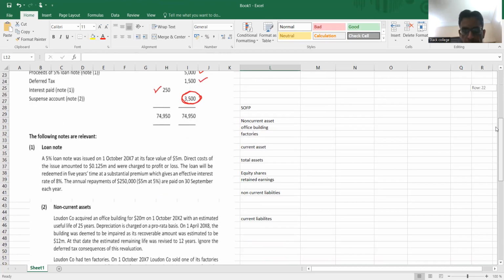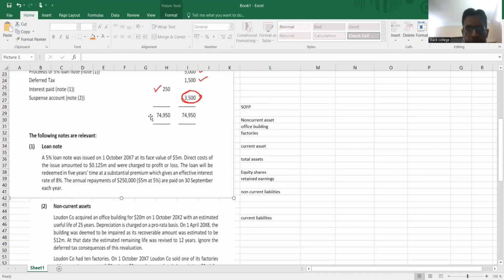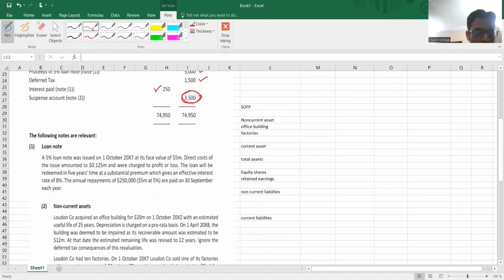So adjustment number 1. Now see, this adjustment is related to IFRS 9. IFRS 9 adjustment, a loan note. A 5% loan note was issued on 1st October 20x7.